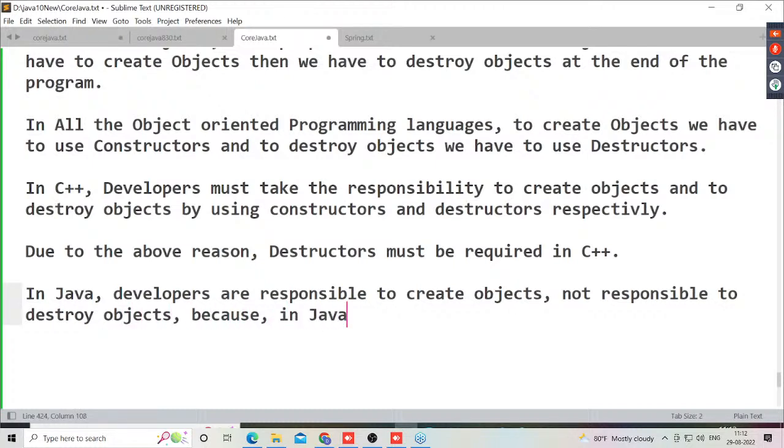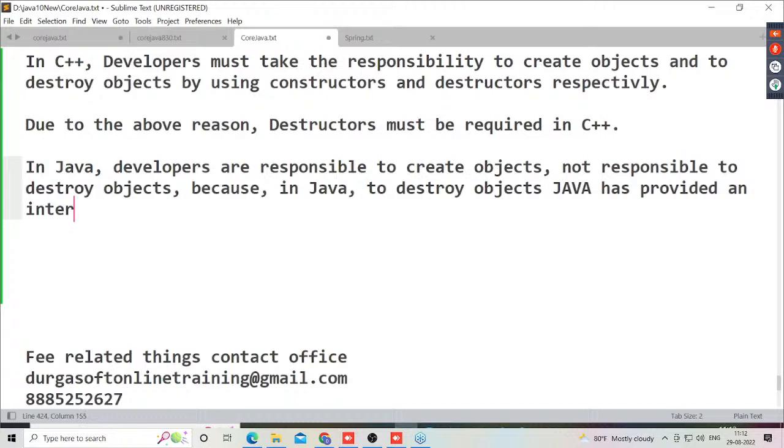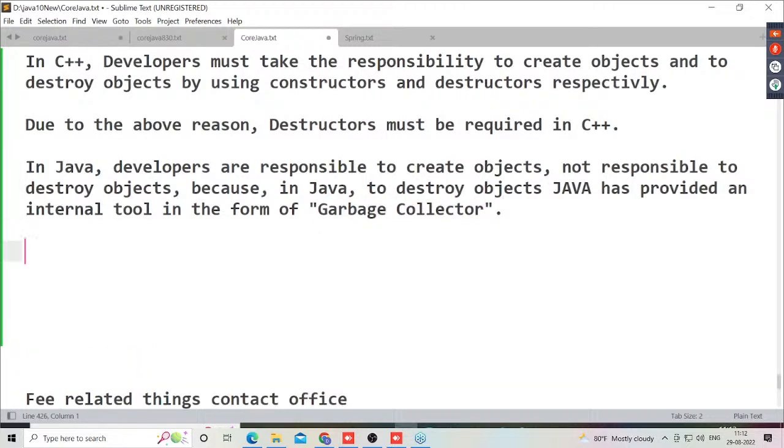Because in Java, to destroy objects, Java has provided an internal tool in the form of the garbage collector. That's it. Due to the availability of this garbage collector, it is not required to destroy the objects. That's the overall story. But I have one more question. Listen carefully. What about my question? All of you observe carefully.